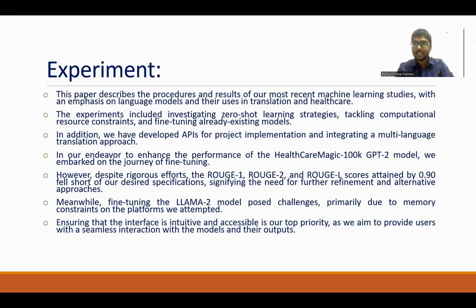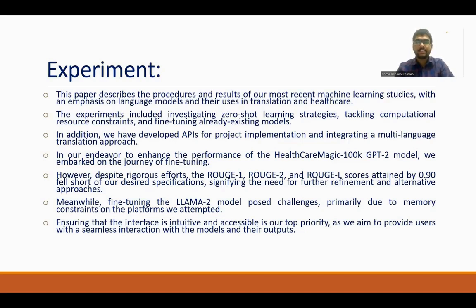And here we are using various criteria and parameters like ROUGE-1, ROUGE-2, and ROUGE-L. From that, we just get a score of 0.90, which is far less. First of all, we thought to implement a Llama model, but due to GPU issues and memory issues, we are going ahead with the zero shot learning approach.